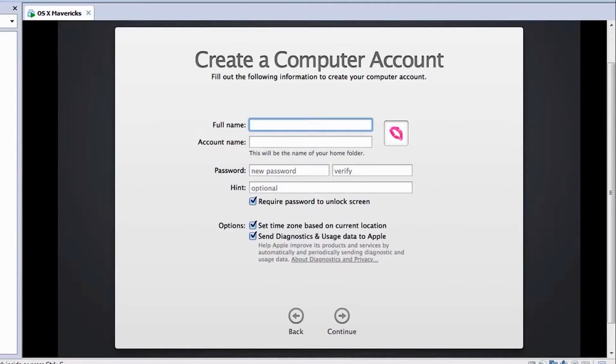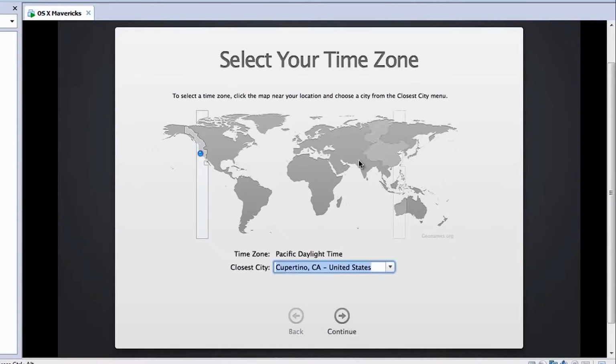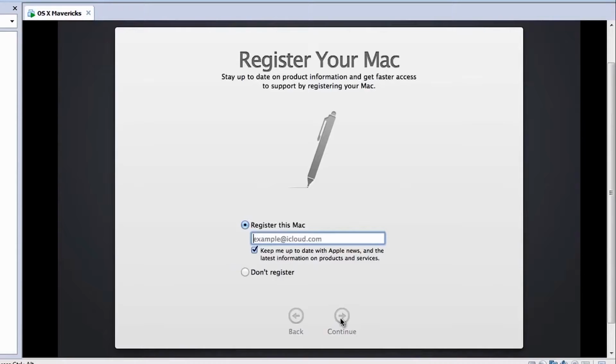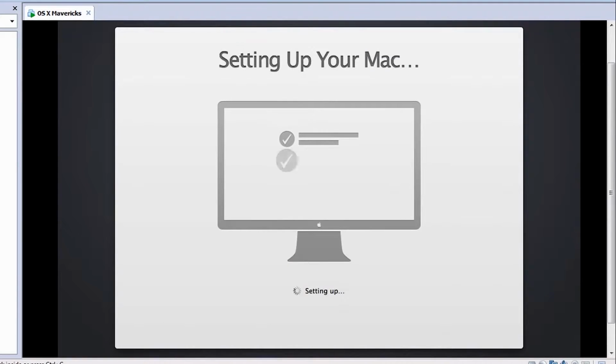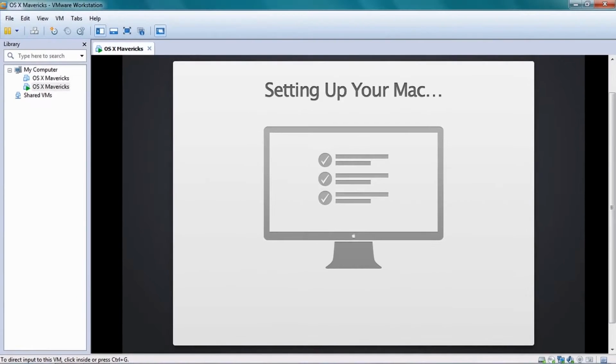So let me just go ahead and type in my name. And once you're done with that, hit on continue. Now over here you'll have to select the country where you live in. So I live in India, so I've got India selected over here. And once you have selected the country, hit on continue. Don't register. And as you can see over here, it's setting up the Mac OS for us.